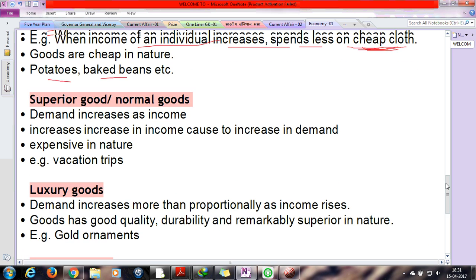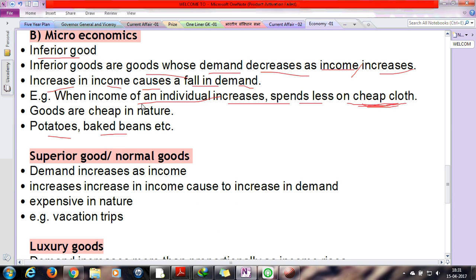Okay, next is superior goods or normal goods. Normal goods are those goods whose demand increases as income increases. That means these goods are not much necessary, but these are directly proportional to the income.